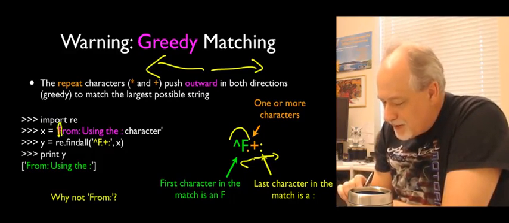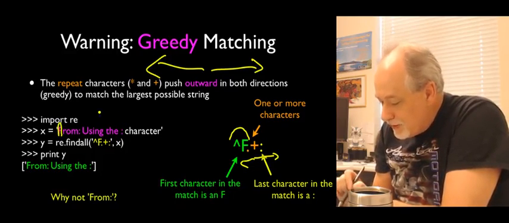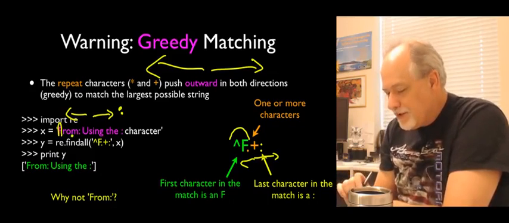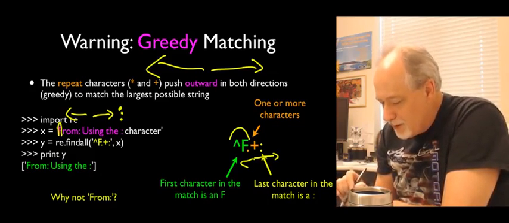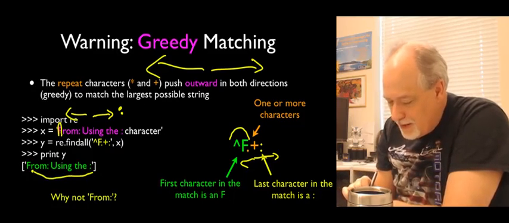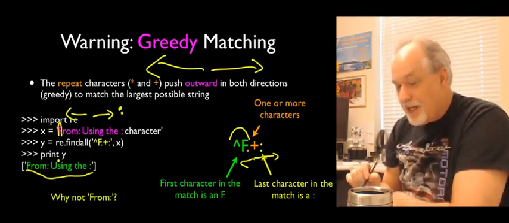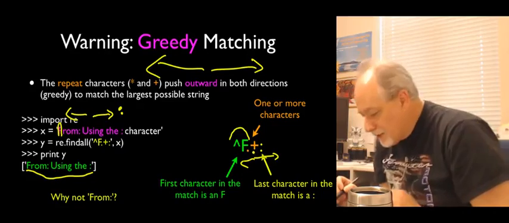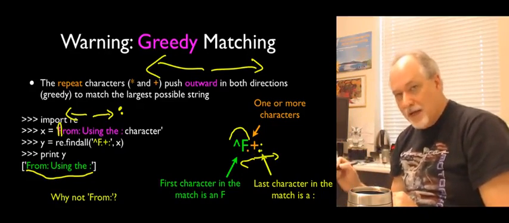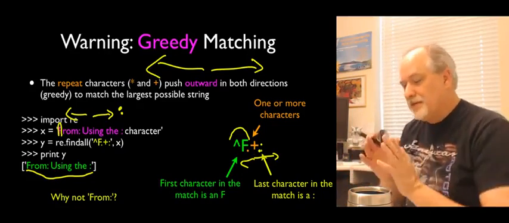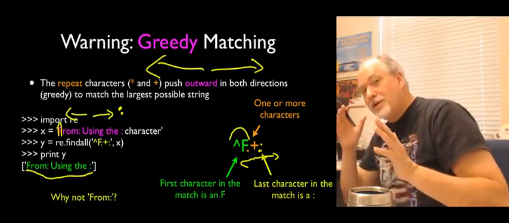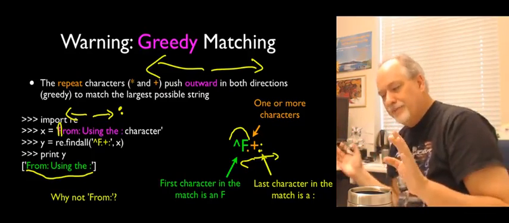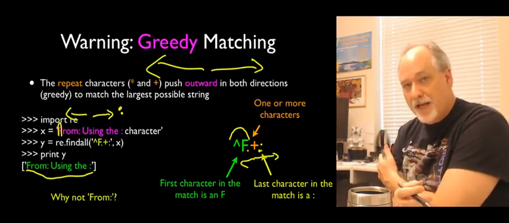It certainly has to match the F, and it's looking for a colon, any number of characters, but it's trying to make the string that matches as big as possible. So it skips over this colon and goes to that colon, and so the thing that we get is here. It ignored this and said, I will make as large a string as I can. So that's the plus that's doing it. Dot plus pushes. It's like, I got a colon, but is there another colon out there? So that's greedy matching.